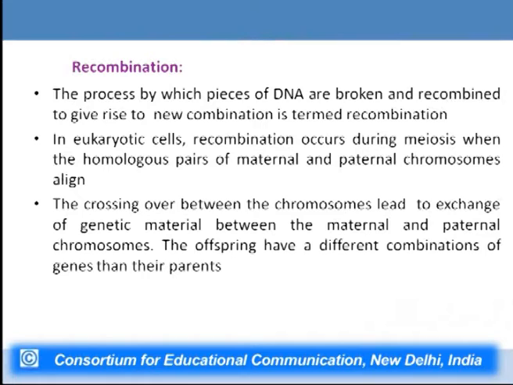The crossing over is basically exchange of genetic material between the homologous chromosomes. Now, as I said earlier, the offspring will have a different combination of genes as compared to their parents because of the process of recombination.